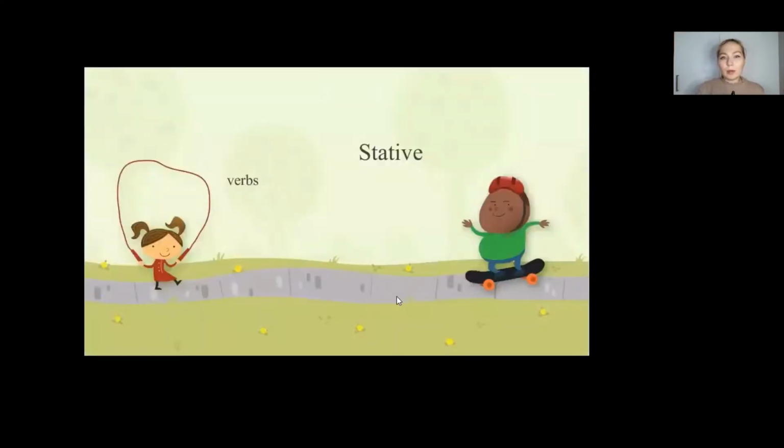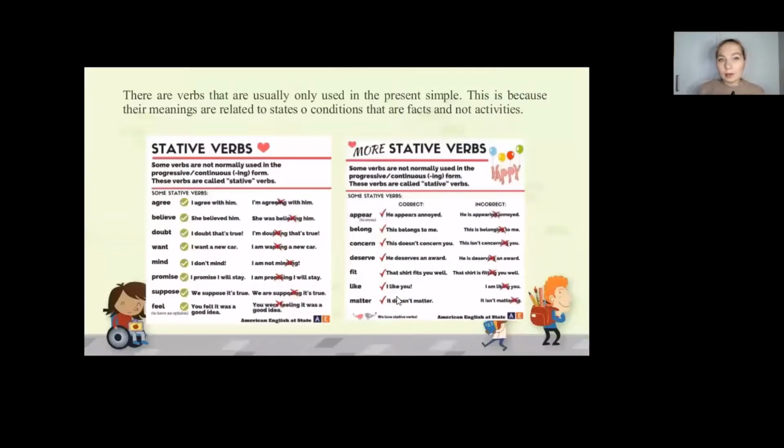Now, so let's just pay more attention to the stative verbs. And these are, what does it mean actually? There are some words that are usually only used in the present simple. So this is because their meanings are related to states or conditions that are facts and not activities. So for instance, I agree with him. She believed him. I doubt that is true. I want a new car. We cannot say actually I'm doubting that's true. I'm wanting a new car.